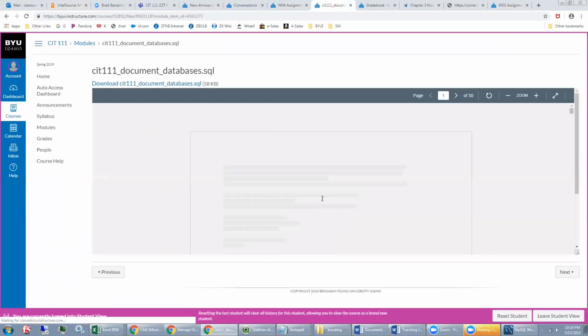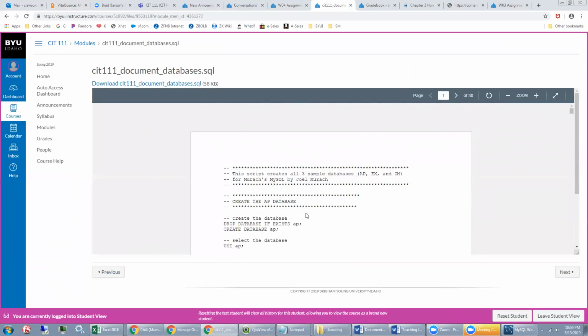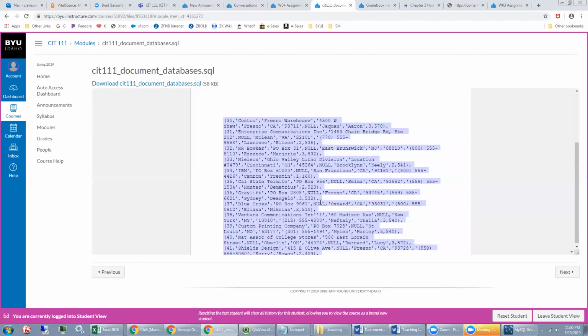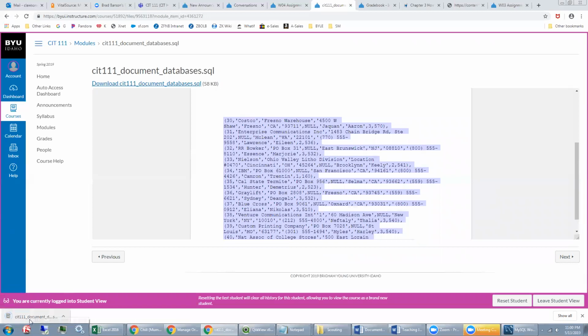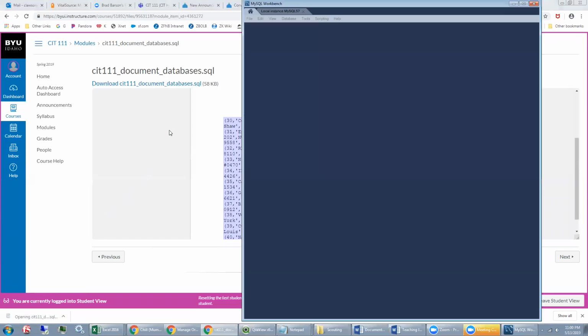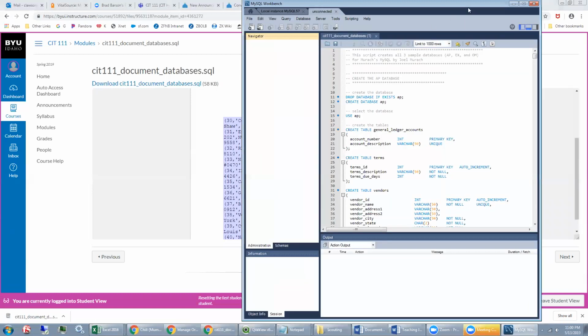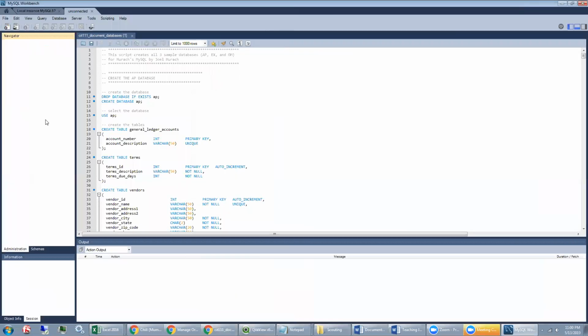It's going to open up a SQL text window right here. There's two ways you can go about opening this up. Either you can copy this entire script and paste it into MySQL Workbench, or you can download the file. And if you've got everything set up properly, just double-clicking here should open it in MySQL. If that doesn't work, you may have to right-click and open with SQL Server or something to that effect.